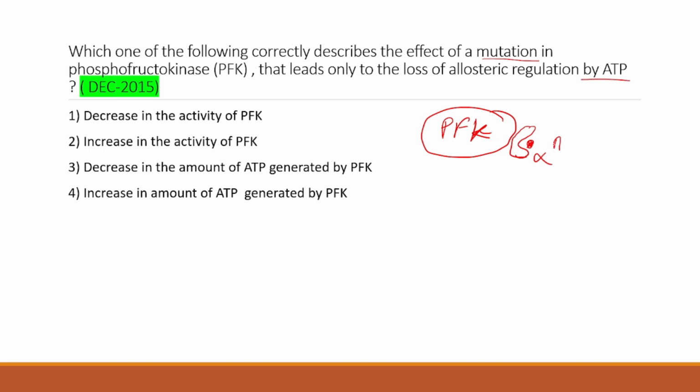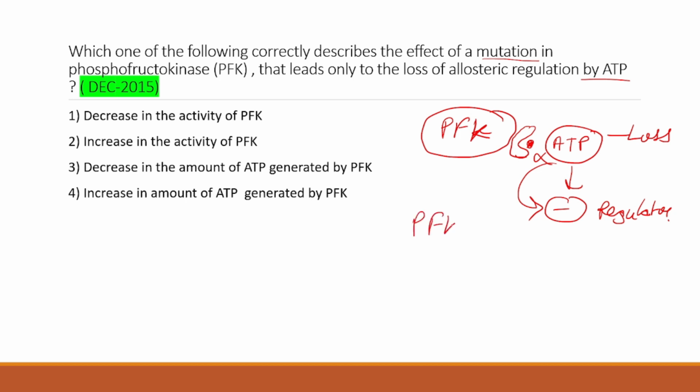If ATP cannot bind, and ATP is a negative regulator, then who will negatively regulate it? So PFK wouldn't be inhibited by ATP, it will keep going, it will be activated.